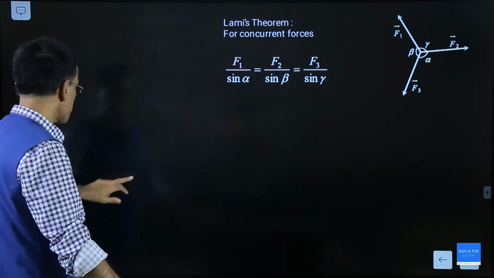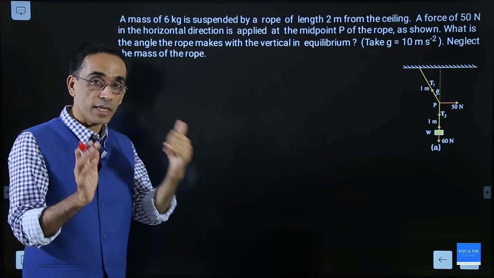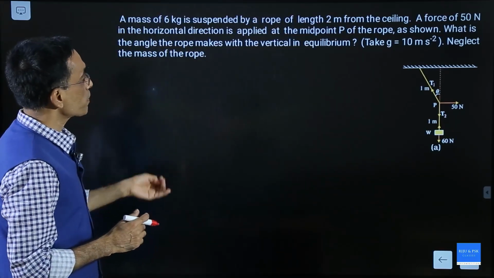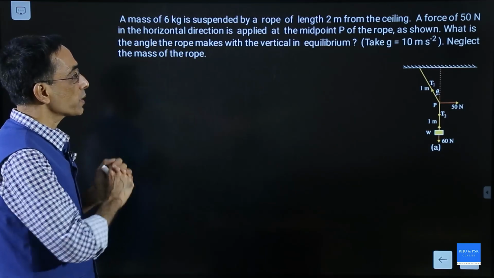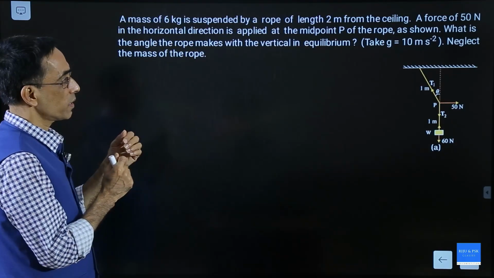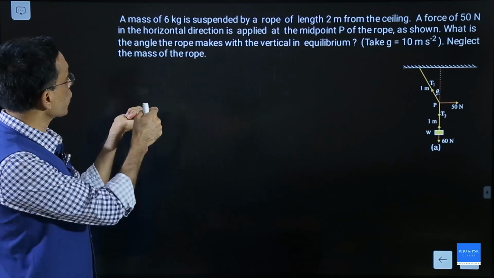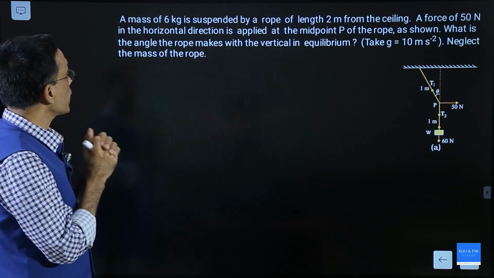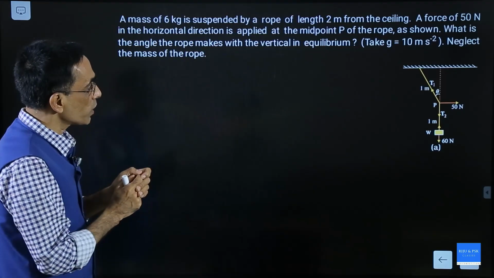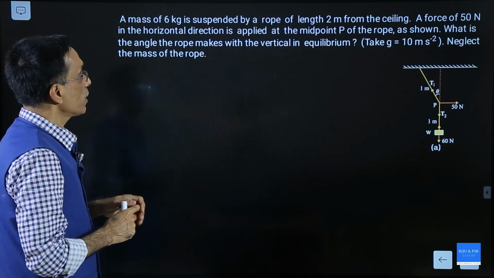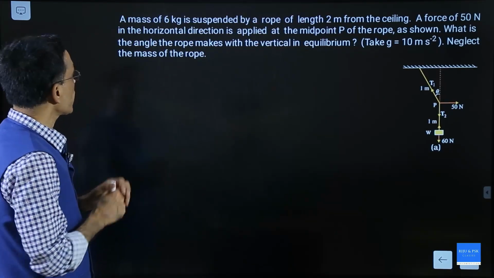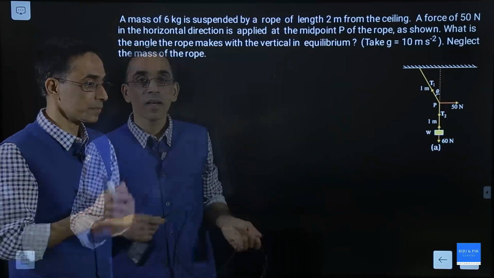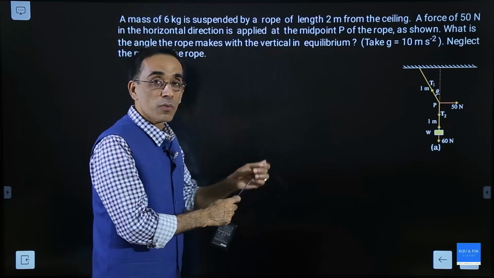Let us work out one. This is from NCERT. Read it clearly, carefully. A mass of 6 kg is suspended by a rope of length 2 meter from the ceiling. A force of 50 Newton in the horizontal direction is applied at the midpoint P of the rope as shown. What is the angle the rope makes with the vertical in equilibrium? Take g equal to 10 meter per second square, neglect the mass of the rope. This is the question. Think, visualize. There is a diagram. Now I can just give a demo for this.